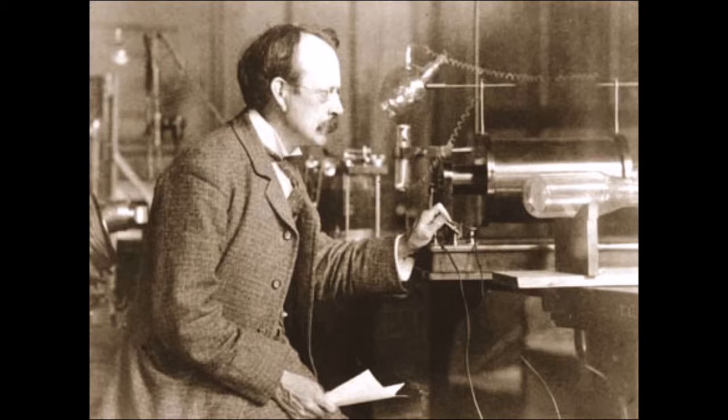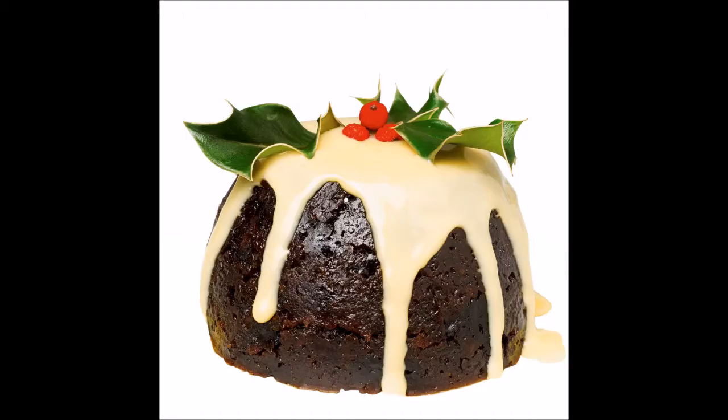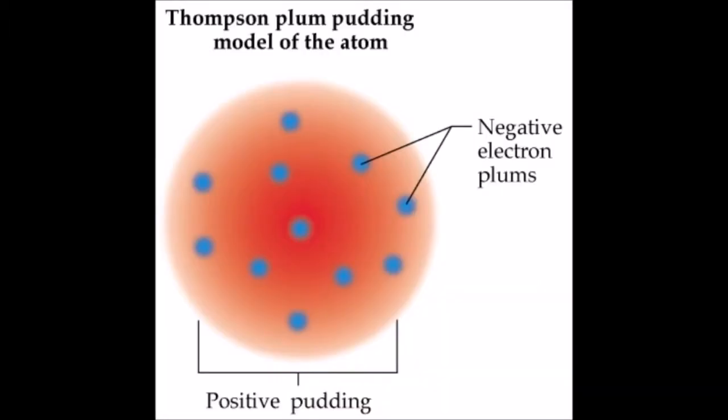the atom. He believed that the electrons were evenly distributed inside the atom that was all positively charged, much like raisins within a pudding. So he called the model the plum pudding model. Thomson's atom was different from Dalton's model because it included something smaller than an atom, the electron, and the atom was composed of these electrons.